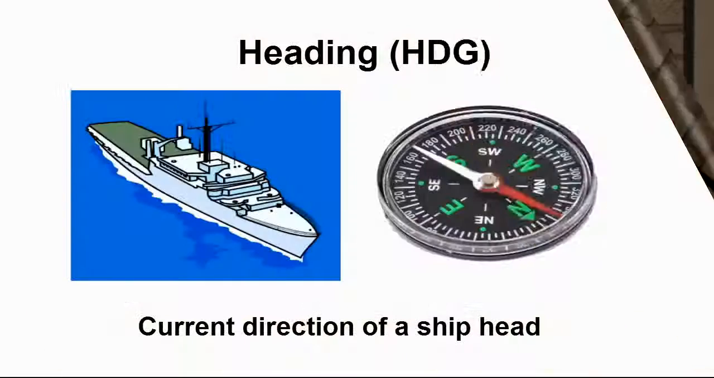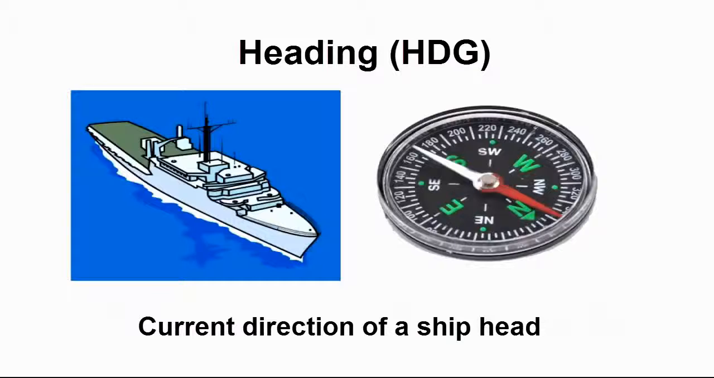The first term is heading, or HDG. In abbreviation, every ship has a compass called a gyroscope. It indicates the angles of a ship head and informs the automatic identification system, AIS, of the angles at 0.1 degree of precision level. The AIS shares the information with the world.